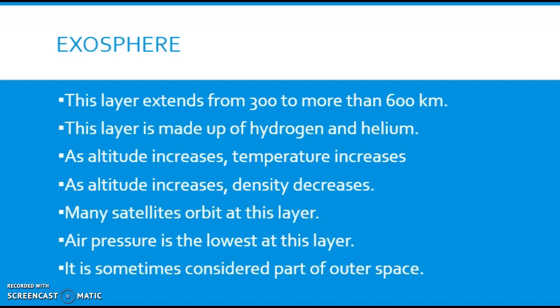What you're seeing is as you're moving up in the atmosphere, all of the altitude is increasing, but our density is decreasing with each layer. Many satellites orbit at this layer. Air pressure is at its lowest in this layer, and it's sometimes considered part of outer space.